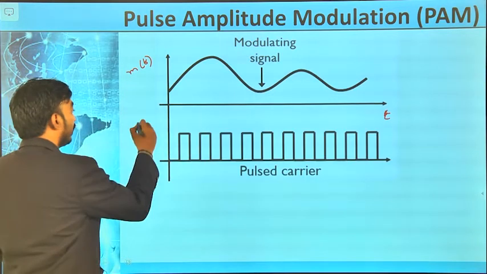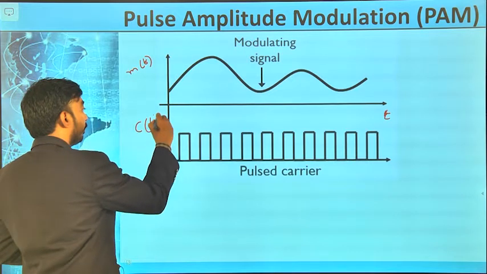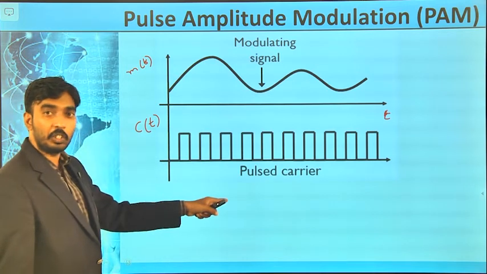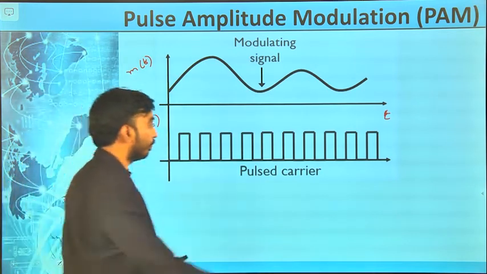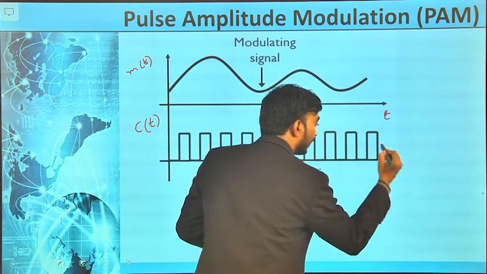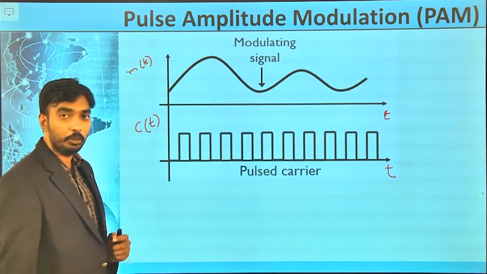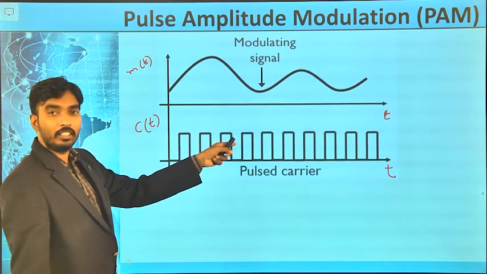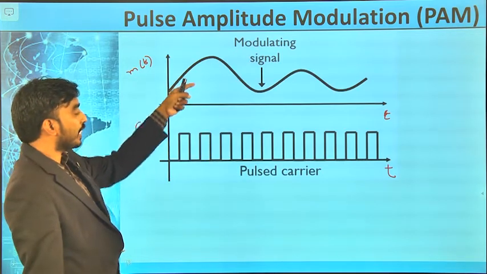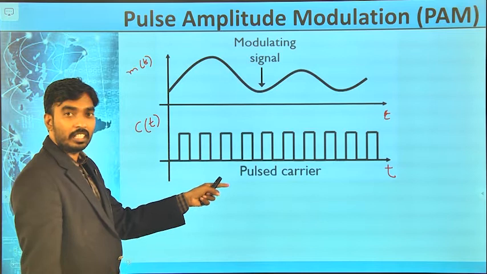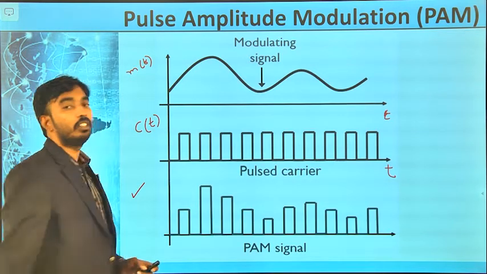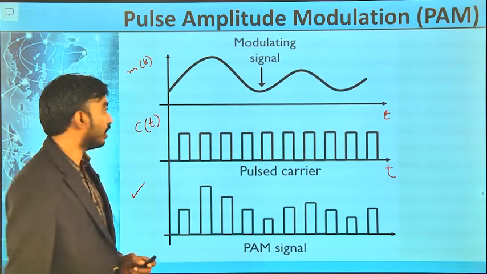And now this is the carrier signal. Carrier signal should be in the form of pulse, and there is a time axis, x axis is time, y axis is amplitude. And now, if you just multiply the message signal and carrier signal, we are going to achieve the pulse amplitude modulation signal. You just multiply.